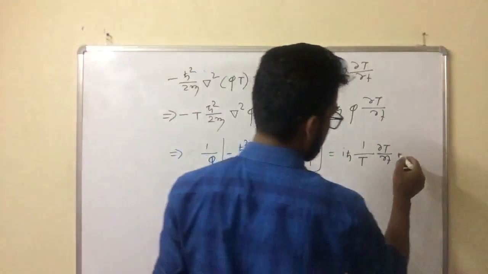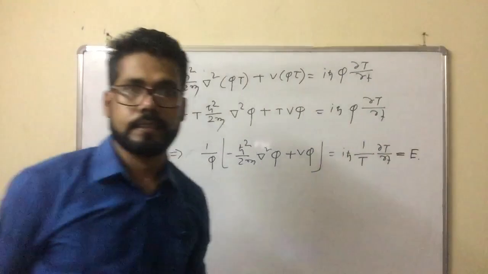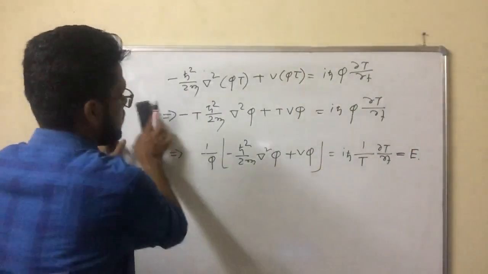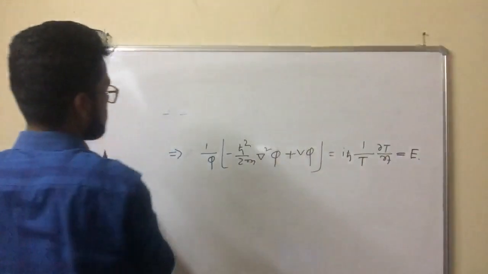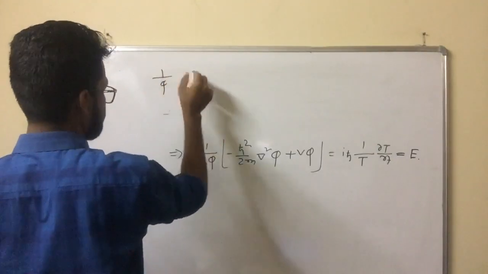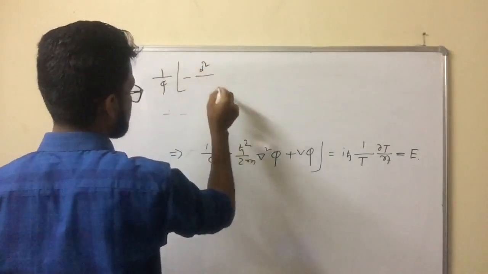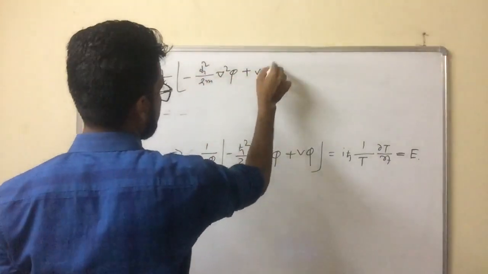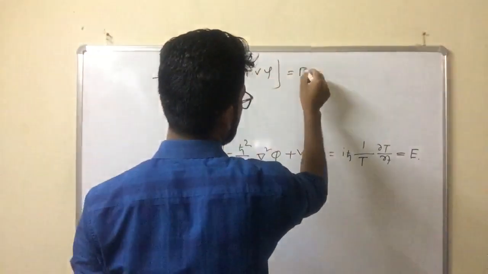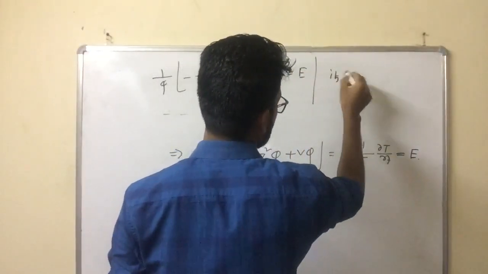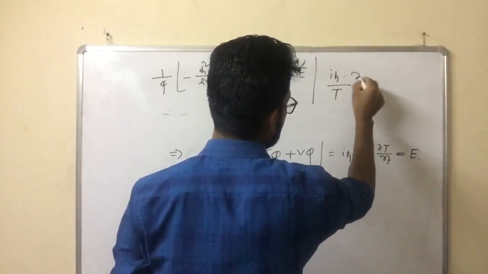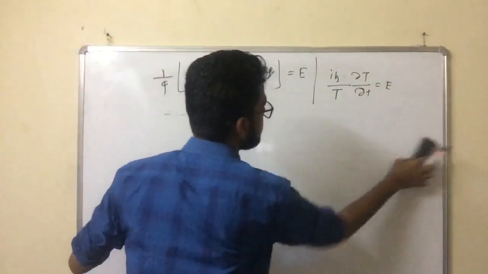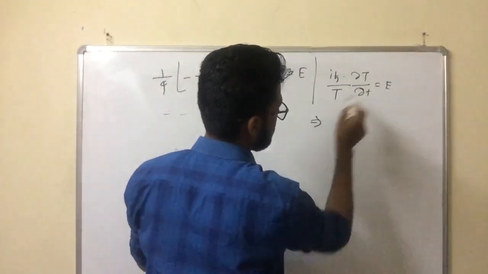Now I assume that this is equal to a constant, which is known as the energy E. Now this part is equal to E, and this part is also equal to E. Now separate them: 1/ψ times minus ħ²/2m ∇²ψ plus Vψ equals E, and iħ dT/dt equals E. This is a first-order equation, and you can solve it. It is a very simple equation.